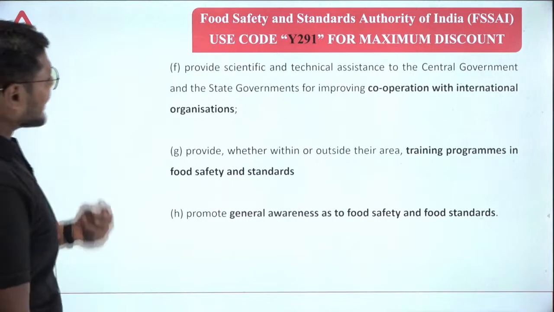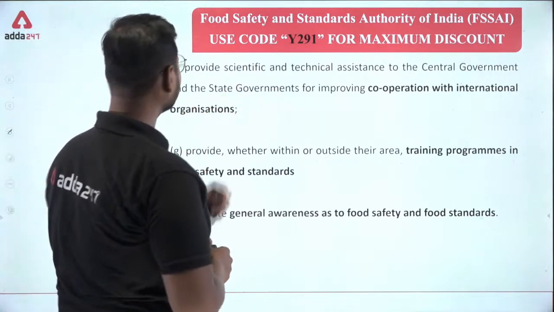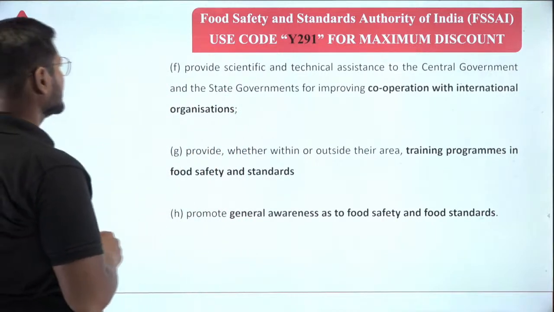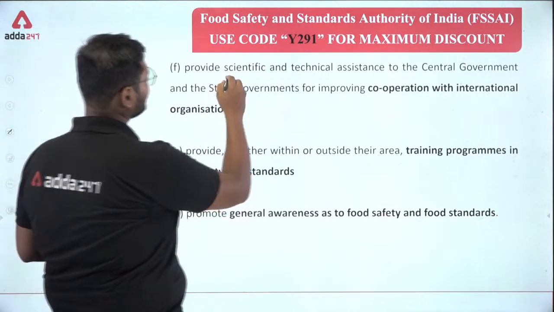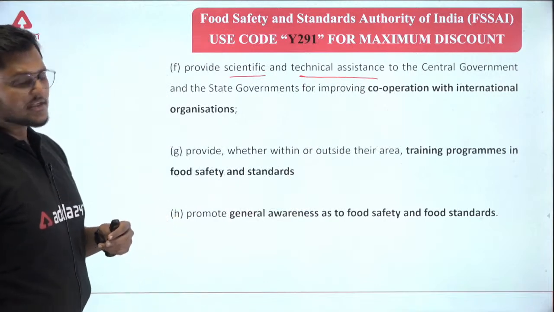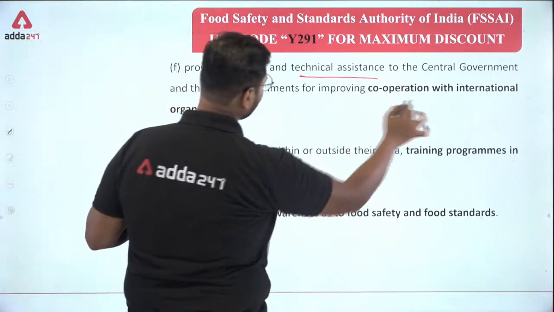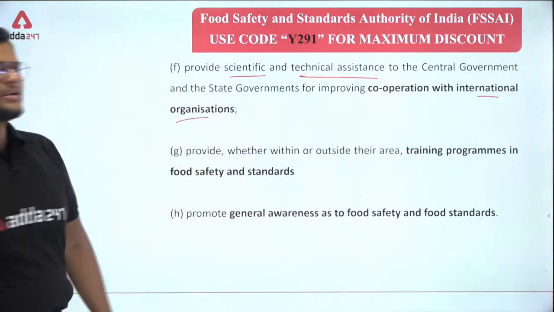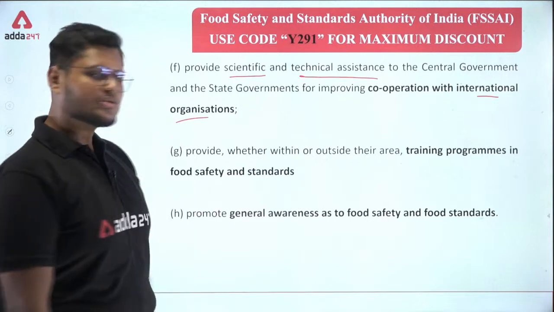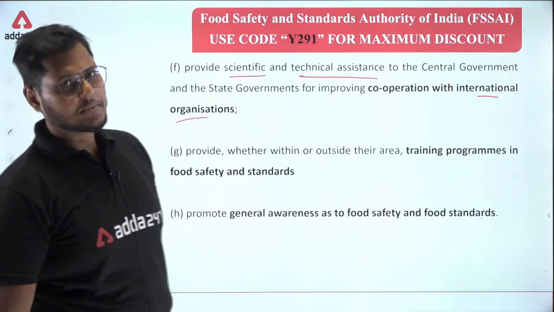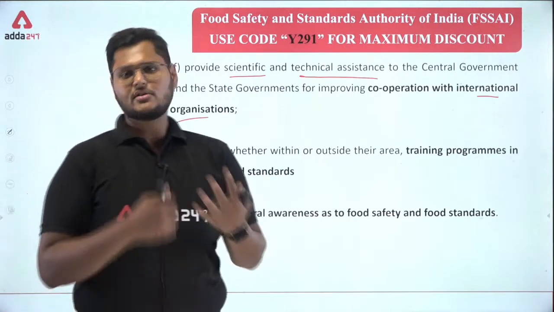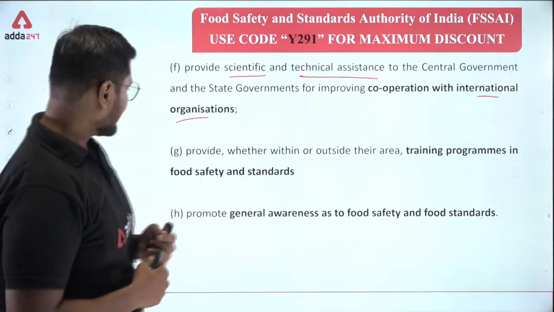Now, provide scientific and technical assistance to the central government and the state governments for improving cooperation with international organizations. There are different international organizations, for example WTO. Okay, we have to work in line with their rules and regulations also, because we are exporting a lot of things from India. If our rules and regulations are not in line with the WTO, then the product might not get exported. We may face a trade ban also.